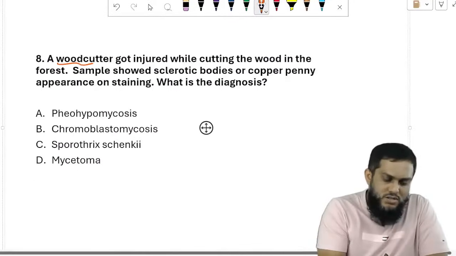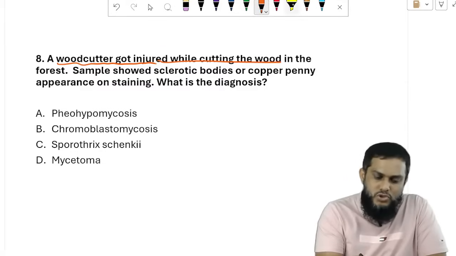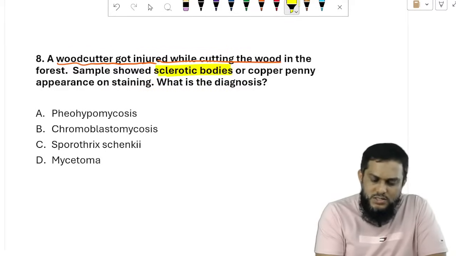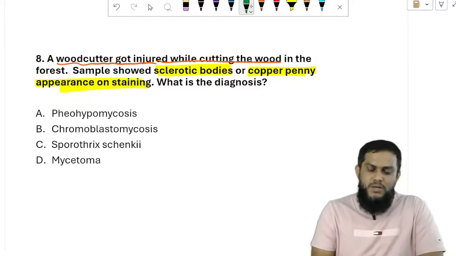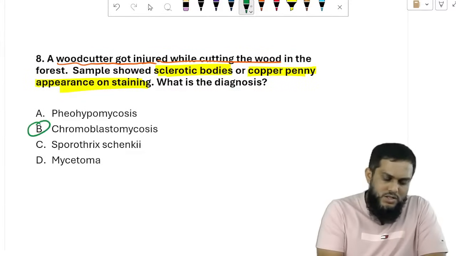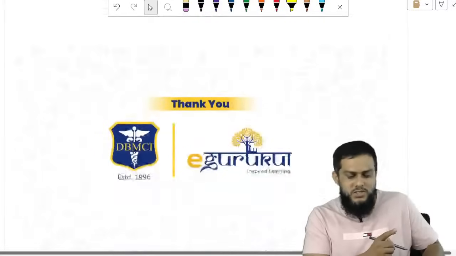A woodcutter got injured while cutting wood in the forest. The sample showed sclerotic bodies, copper penny appearance. So simple a question. Sclerotic bodies are seen in chromoblastomycosis, not seen in phaeohypomycosis.